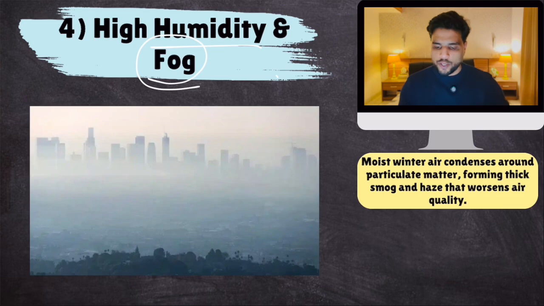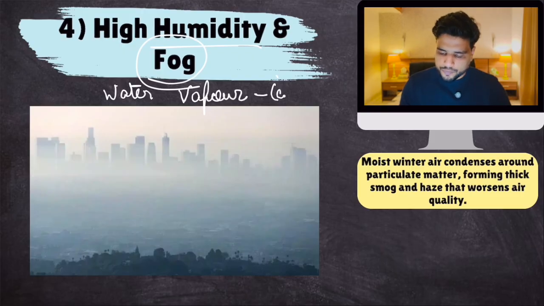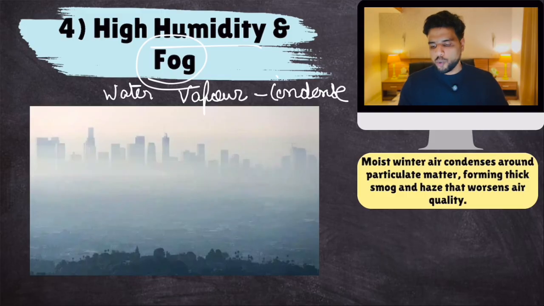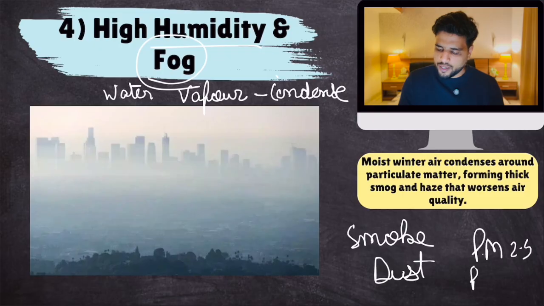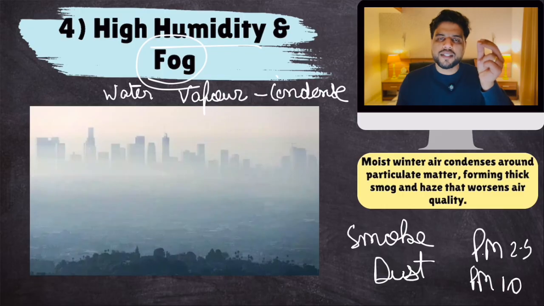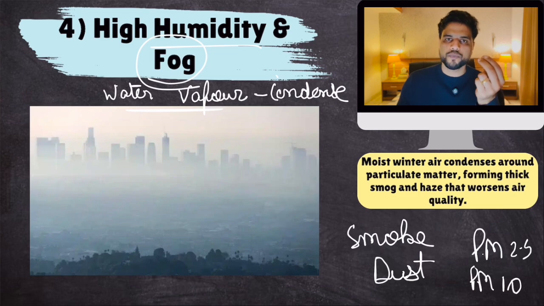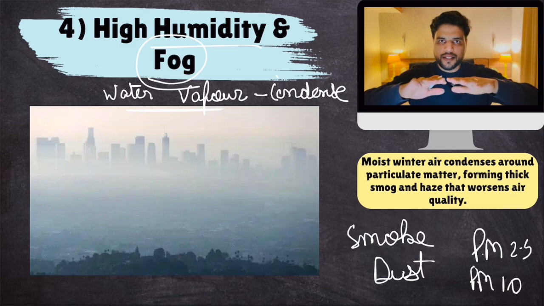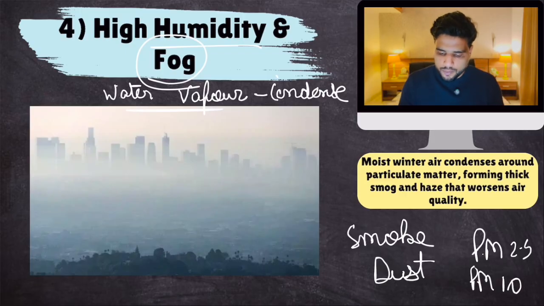What happens is that this high humidity increases water vapor in the air. Now, this water vapor condenses, and to condense, it finds small particles suspended in the air, which is smoke, dust, particulate matter 2.5, particulate matter 10. These small suspended particles provide the region for this water vapor to condense. So water droplets or water vapor condense on these dust particles, and there you see smog.